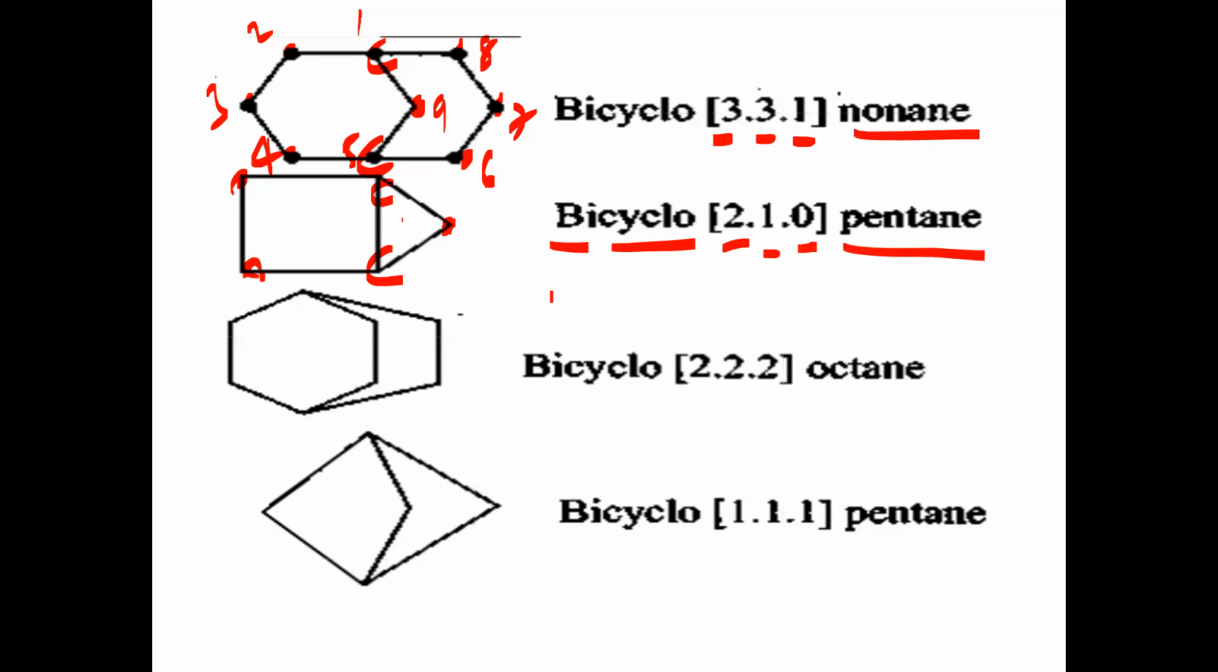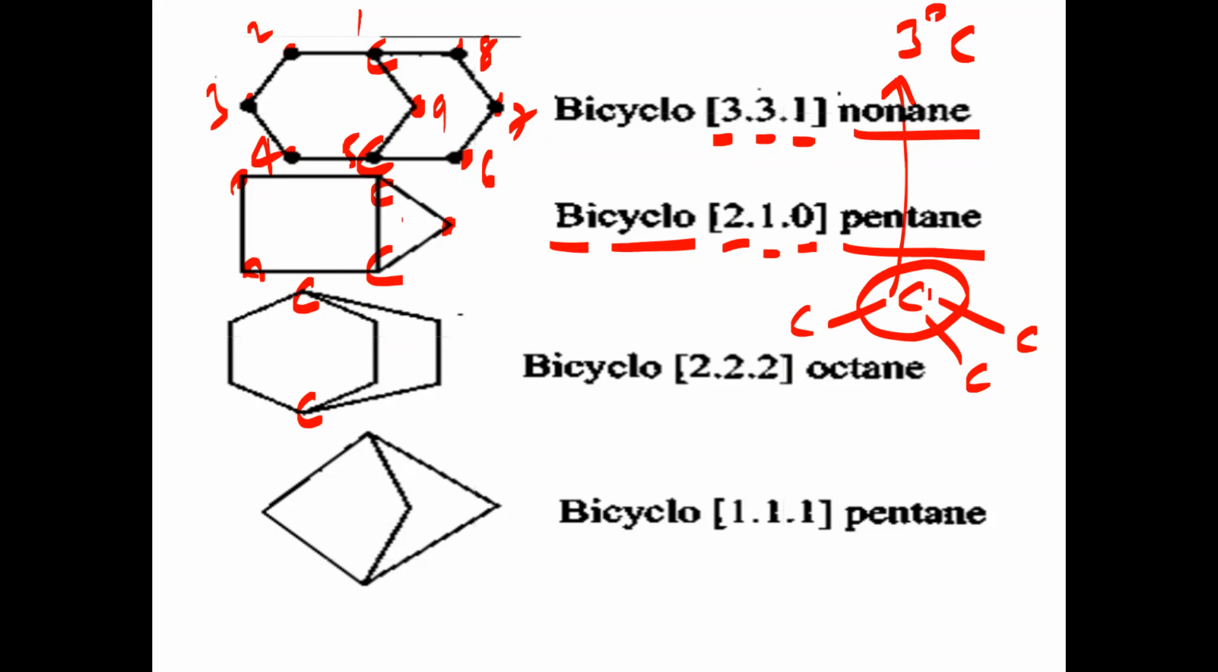Pentane is the IUPAC name of this compound. Is that clear? So next case, check it here. Generally, head carbons, how to decide? The head carbon should be common for both the rings. Also check here: this head carbon has 1, 2, 3 carbons attached. So is this carbon 3 degree or 1 degree? It is a 3 degree carbon atom. In bicyclo compounds, the 3 degree carbon will be acting as the head carbon.